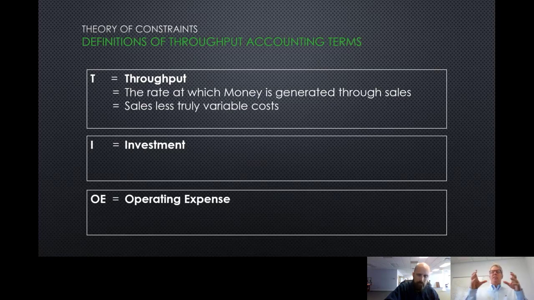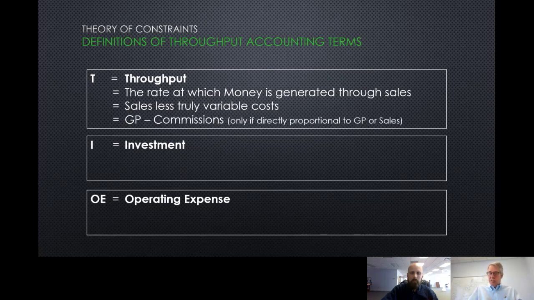And what's a truly variable cost? If I'm selling boxes of packing list envelopes, there are 1,000 in a box. In order for me to sell one more box of packing list envelopes, if I'm out of stock, I'll have to buy a box of packing list envelopes. I can't sell one without buying one. For every incremental increase in sales, there's an incremental increase in truly variable costs. If you will, it's our cost of goods sold here.